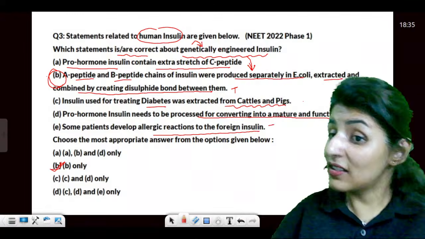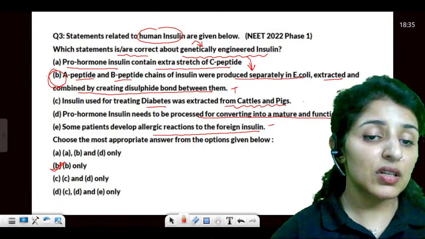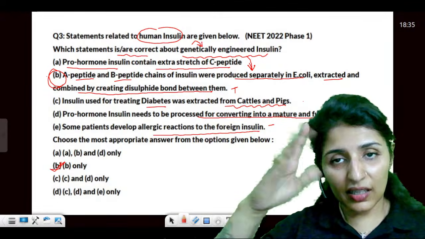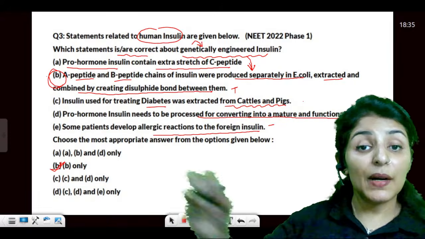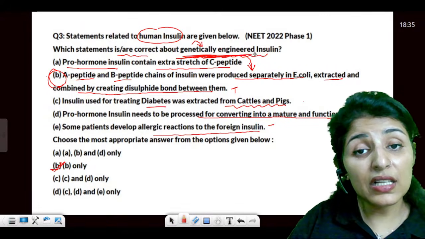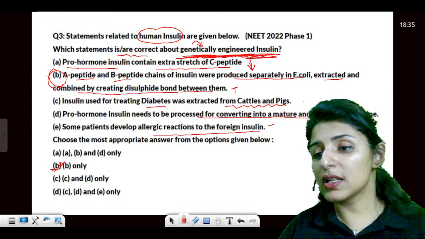So, this is where the trick is. Most of the students will keep on finding that, okay, I'm getting confused, all the statements are true, but read the question well. It is only asking you for genetically engineered insulin.